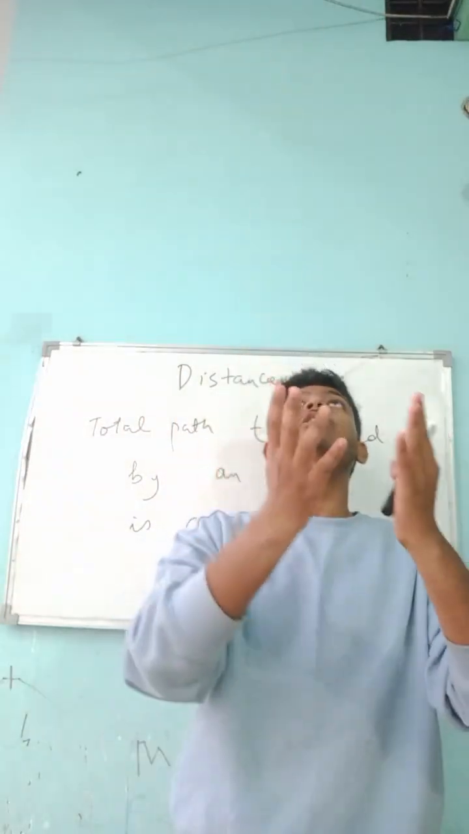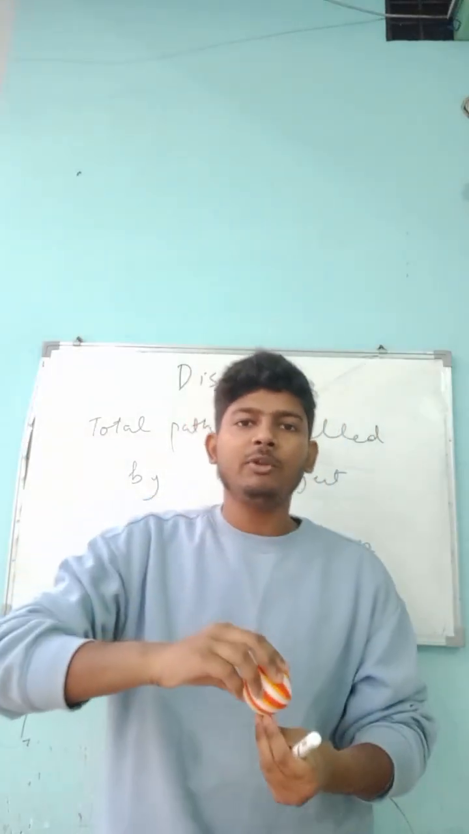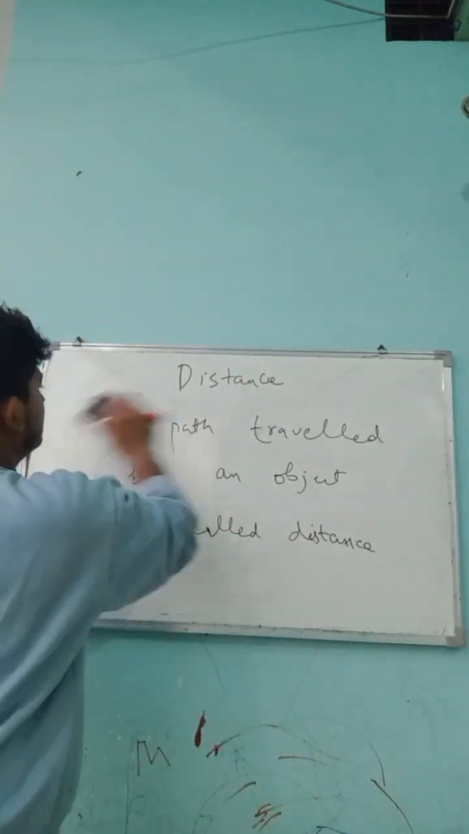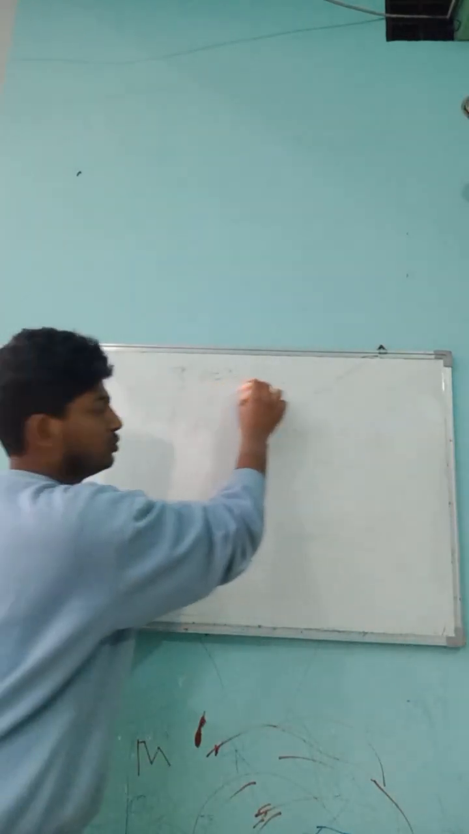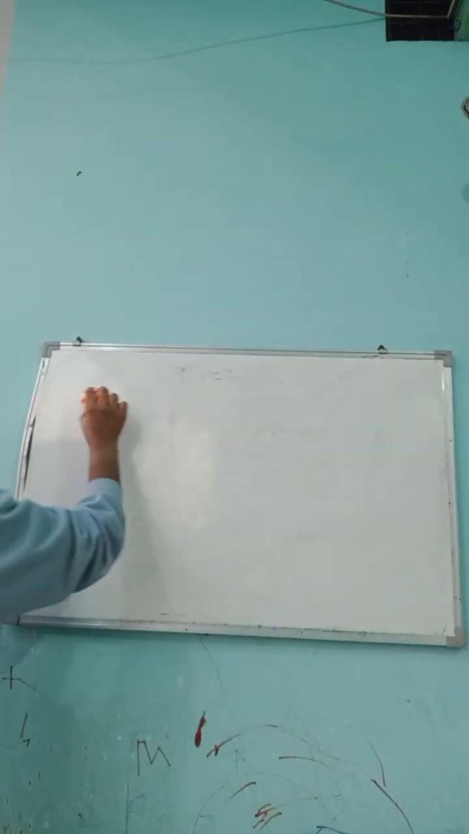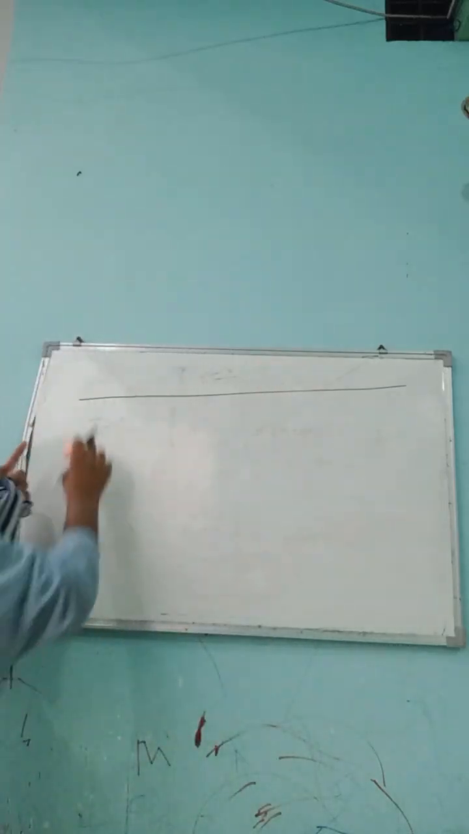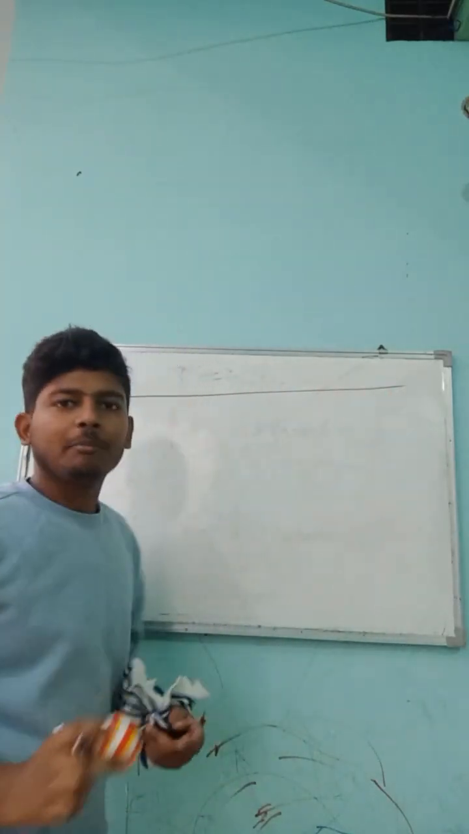Sir, we couldn't understand. Okay, let's suppose there is an object, this ball going like this. So the total path will be from this to this. Let's imagine this is a ball and it is going like this. So the path covered by it is from there to there. This is the total path covered by this ball.